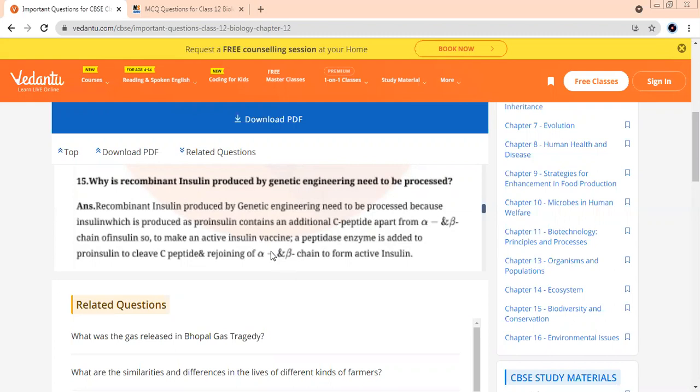Alpha, beta, A, B, and C peptide chain. Yes, beta. A, B, and C. Which one gets separated later when C changes to 2? C-peptide chain. So that means artificial insulin has how many chains? 2 chains. And what is artificial insulin called? Humulin. Very good, beta. It is called humulin.